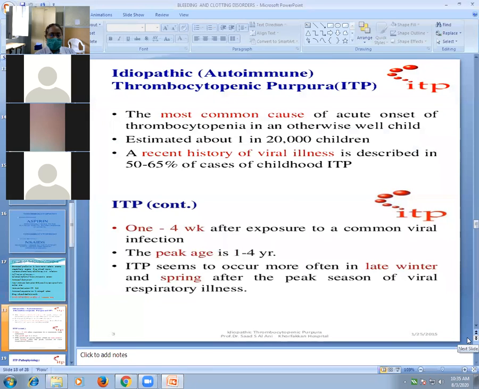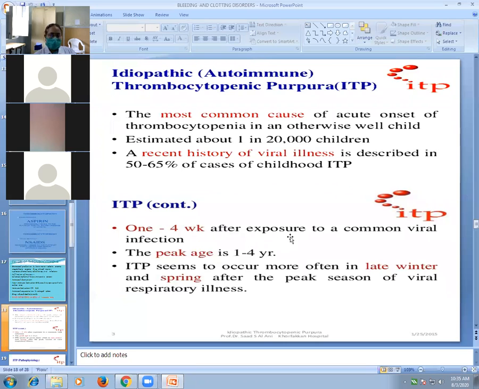The most common cause of thrombocytopenia is ITP, that is autoimmune or immune thrombocytopenic purpura. It is the most common cause of acute onset thrombocytopenia, particularly in otherwise well children, estimated at about 1 in 20,000 children. A recent history of viral illness is present in 50 to 60% of cases of childhood ITP.